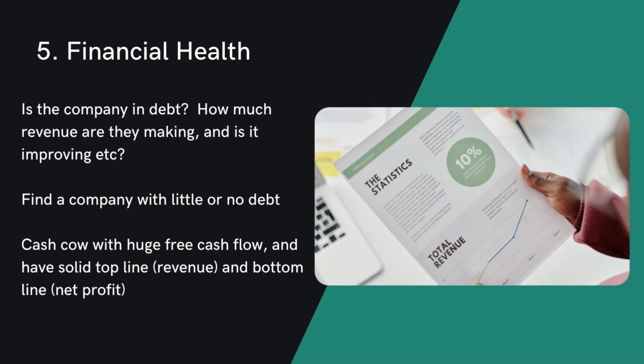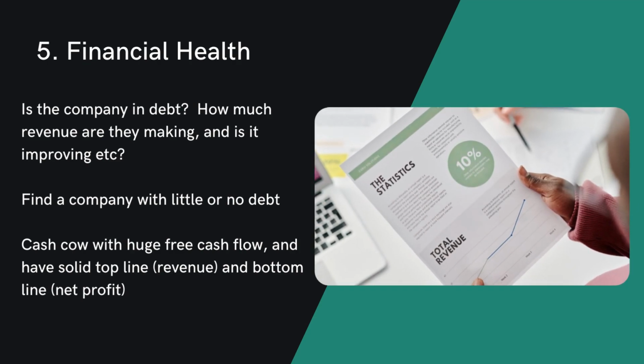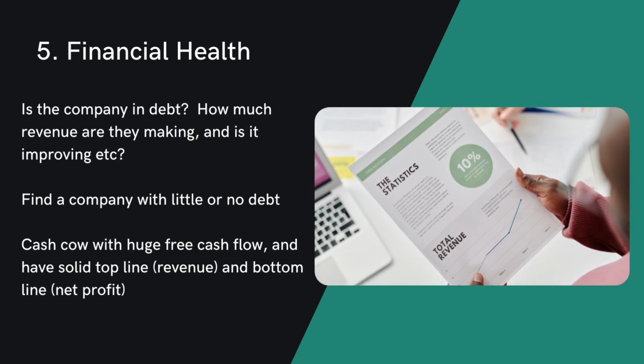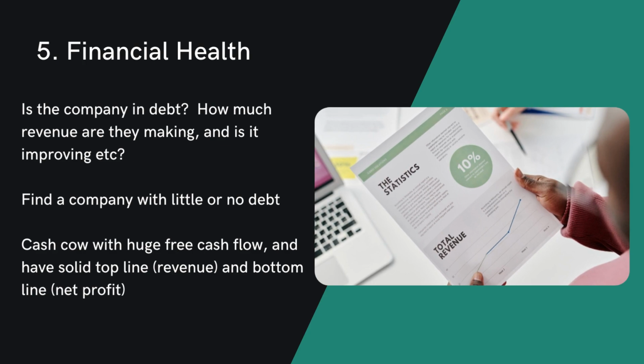The fifth area to look at is the financial health of the company. Some of the questions will be, is the company in debt? How much revenue are they making? And is it improving year over year, etc. Find a company with little or no debt, best if they are a cash cow with huge free cash flow, and have solid top and bottom line.